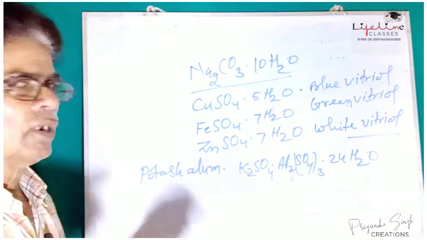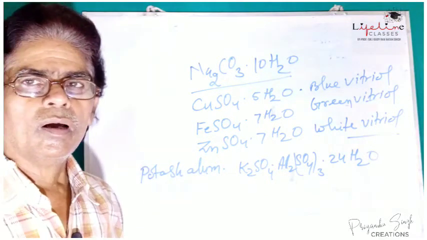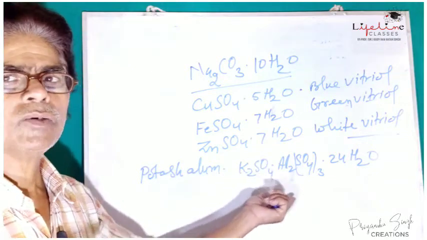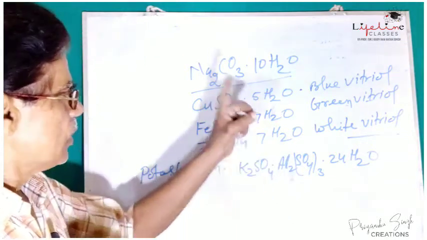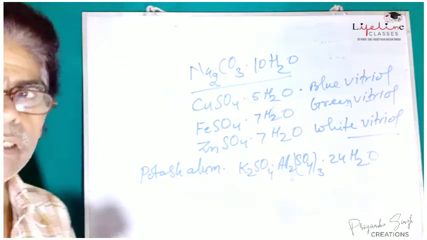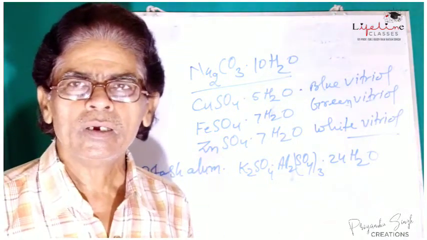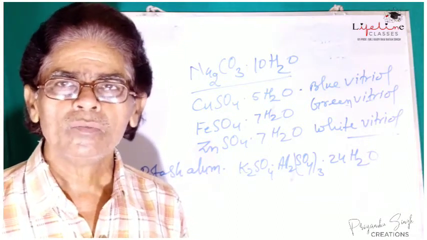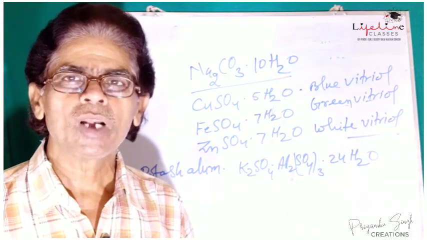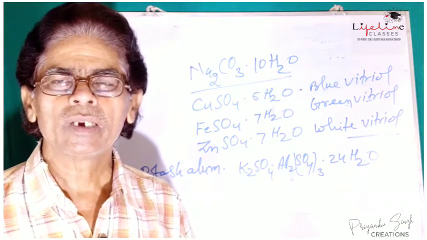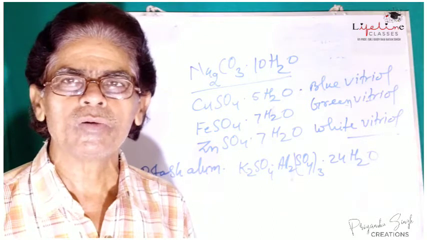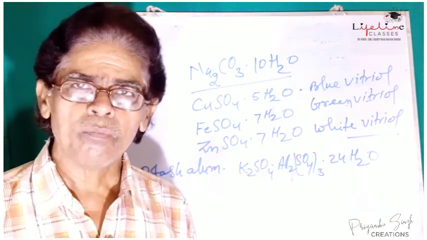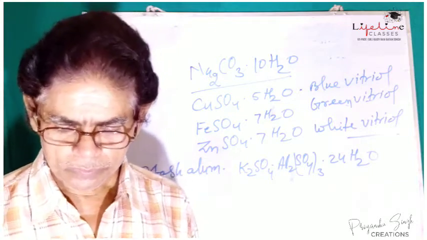Similarly, there are various alums, chrome alum, ferrous alum, and so on. All these are associated with different numbers of water of crystallization. So actually the crystals are not wet, but the water of crystallization is associated with these molecules as a structural component of the molecules.